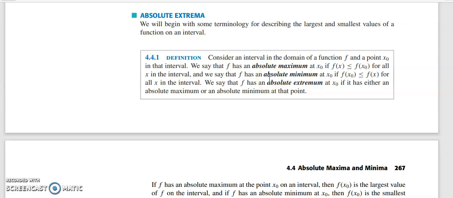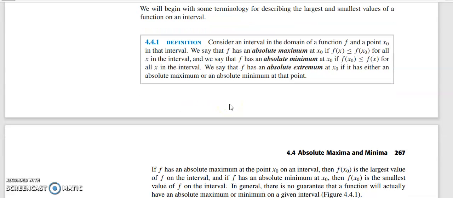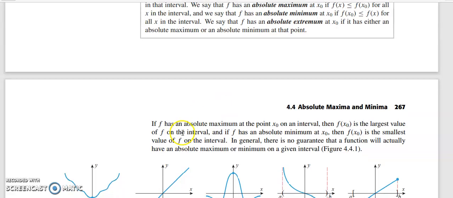If a function has either an absolute maximum or an absolute minimum, that is collectively called the absolute extrema. So f has an absolute extremum at x naught if it has either an absolute maximum or absolute minimum at that point. Saying it in another way, if f has an absolute maximum at a point, then f of x naught is the largest value taken by the function on the given interval.